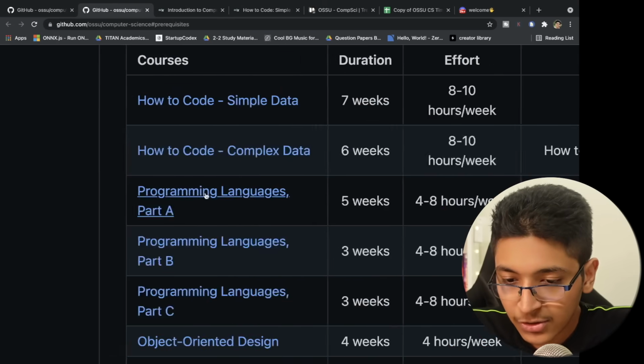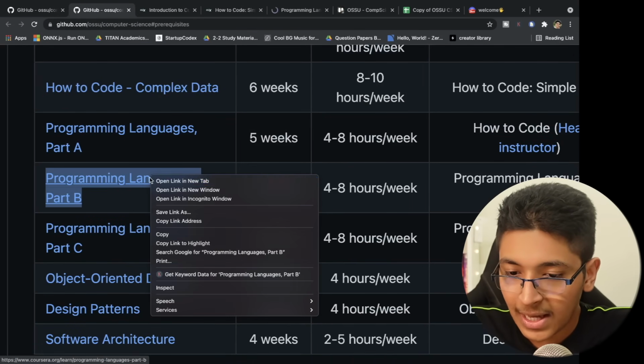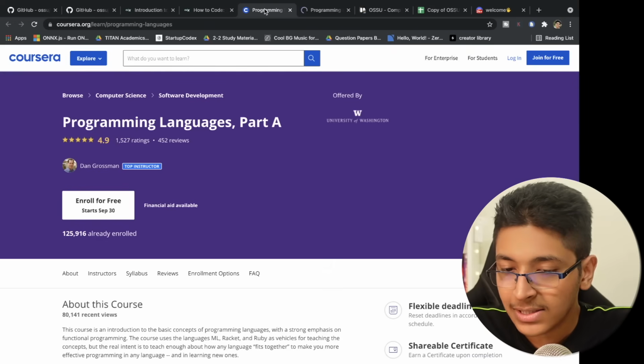But anyways, let's just go back here. So you have all of these courses that you can do: programming languages part A, programming languages part B, and you can start learning about this.